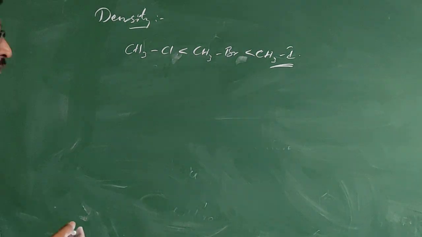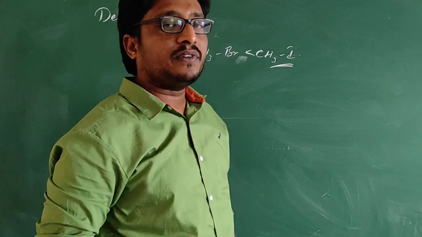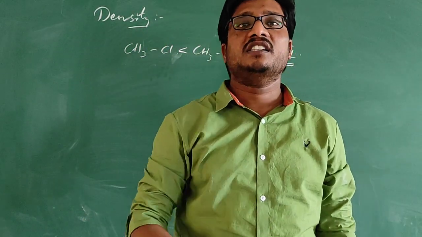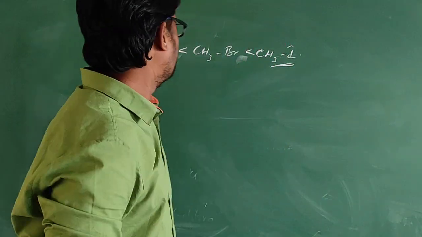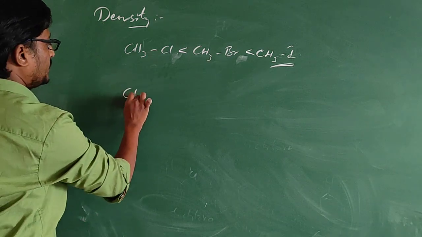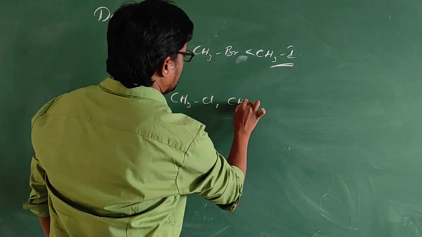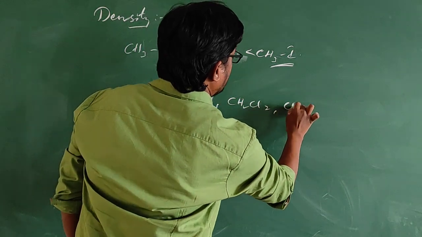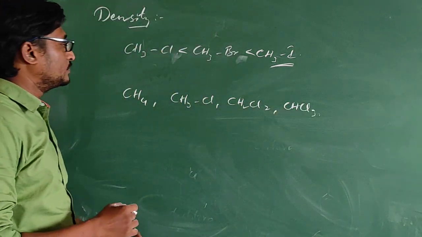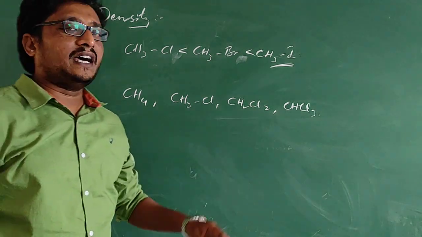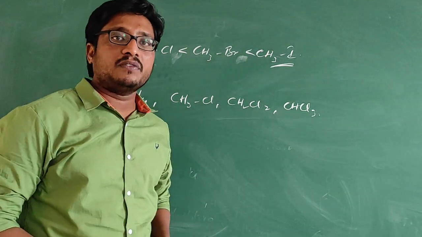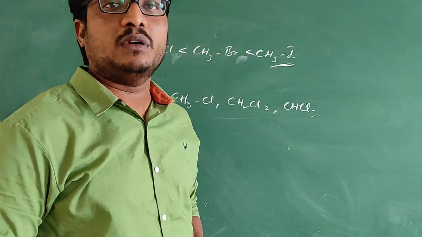One more thing: as the number of halogens increases, the density will also increase. For example, CH4, CH3Cl, CH2Cl2, CHCl3. If you see from left to right, the number of halogens is increasing. As the number of halogens increases, density will also increase.